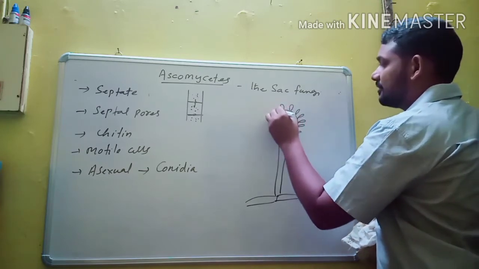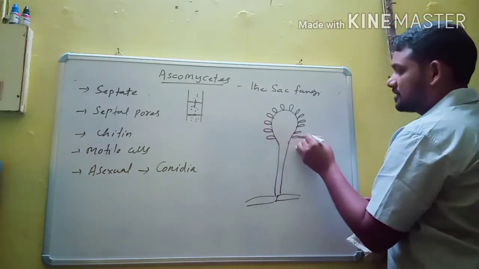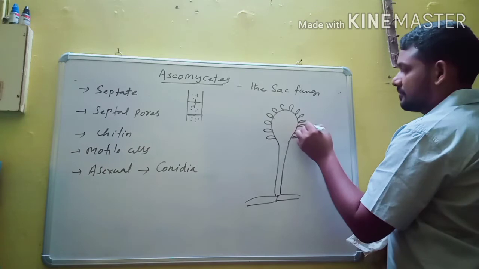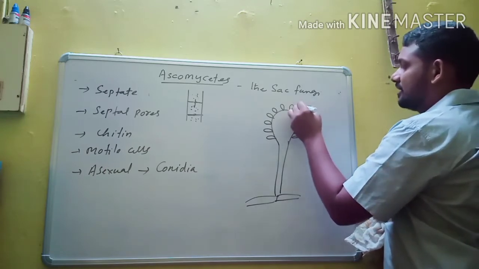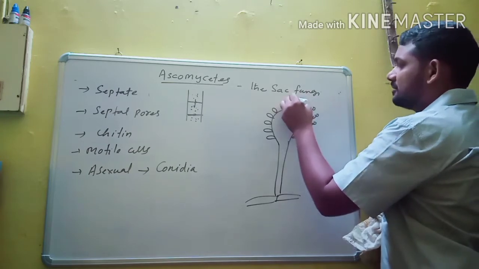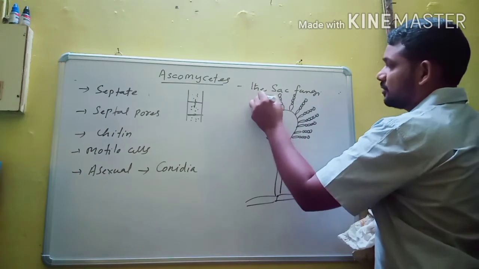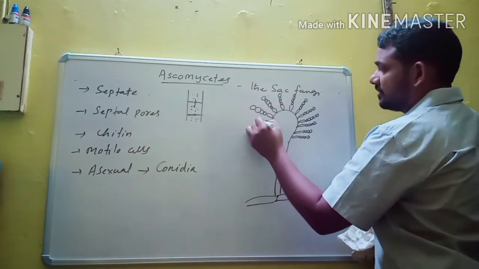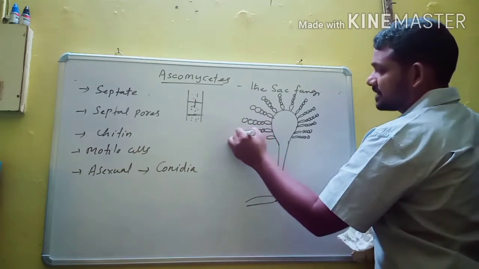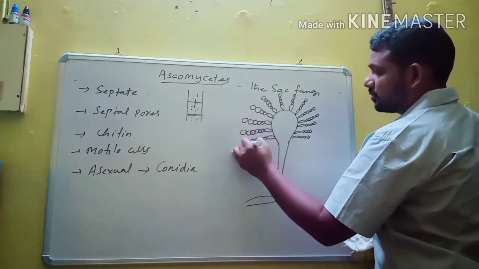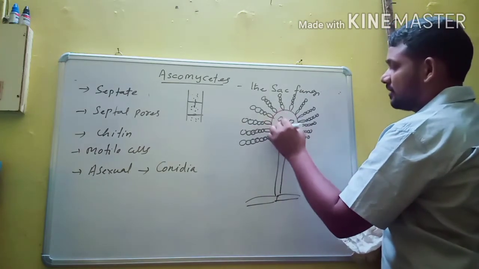This is the diagram of Aspergillus. Aspergillus also belongs to class Ascomycetes. These are the chains of conidia. In many members of Ascomycetes, asexual reproduction occurs with the help of conidia. What are conidia? Already I told you, they are thin-walled non-motile structures. Thin-walled non-motile spores are called conidia.